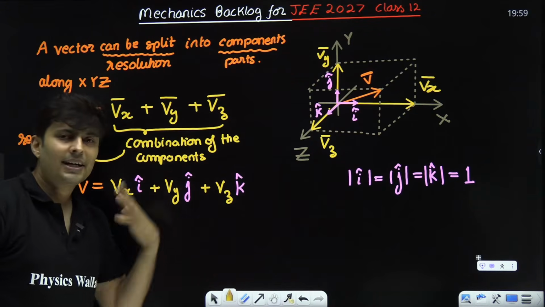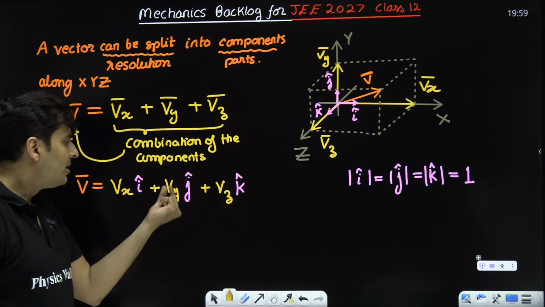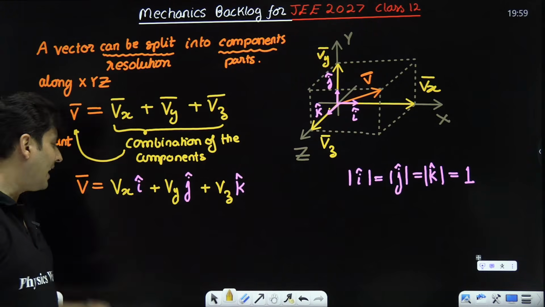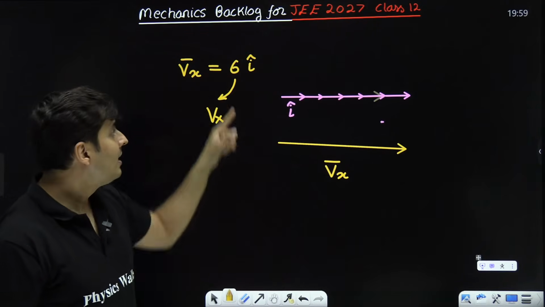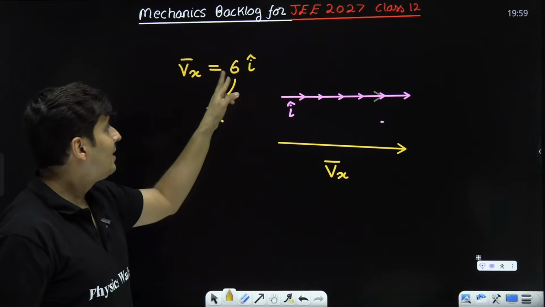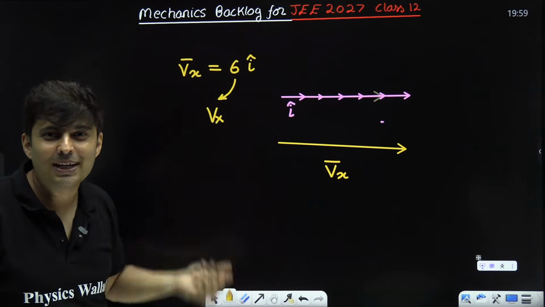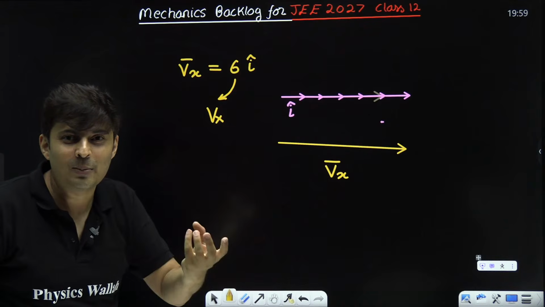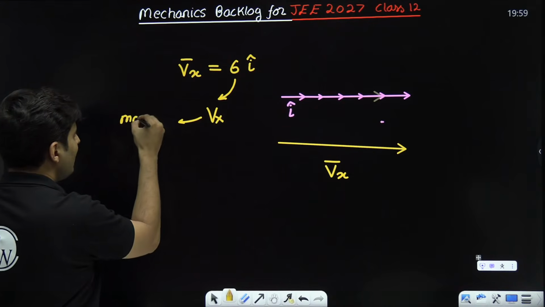Any vector you will notice has magnitude information and direction information. Like over here, 6 is a scalar number, I cap is a vector, and when magnitude and direction both come together, you get the complete vector. Can you see this amazing thing? So Vx over here is nothing but the magnitude.